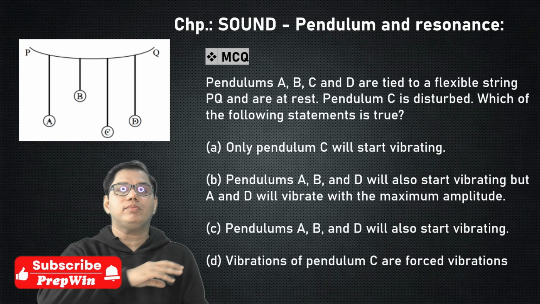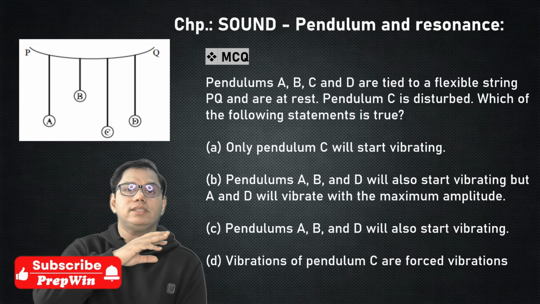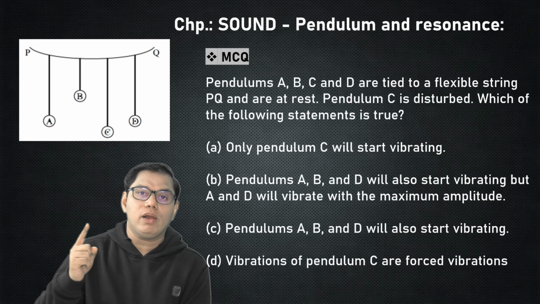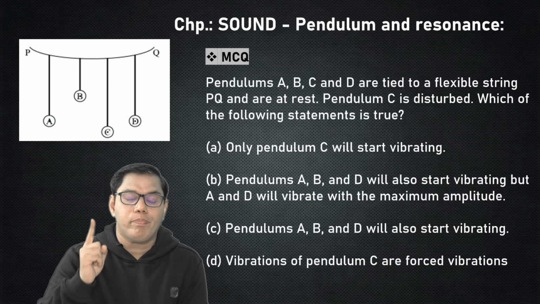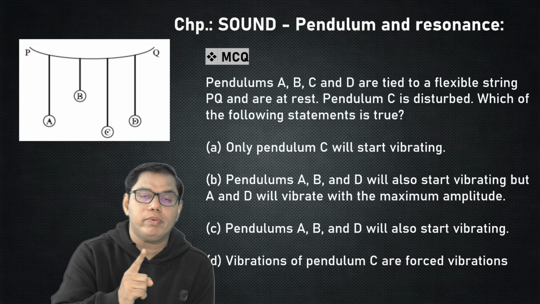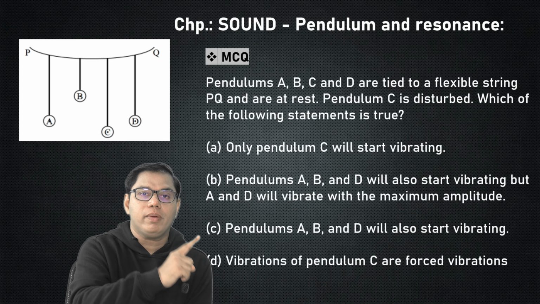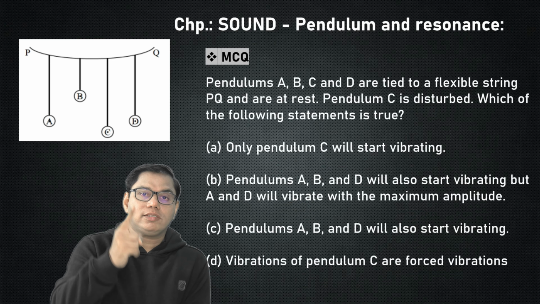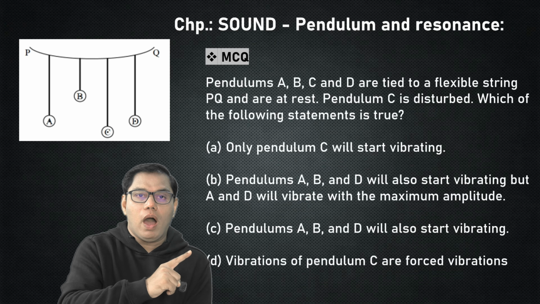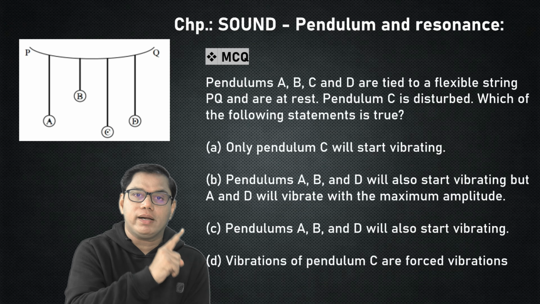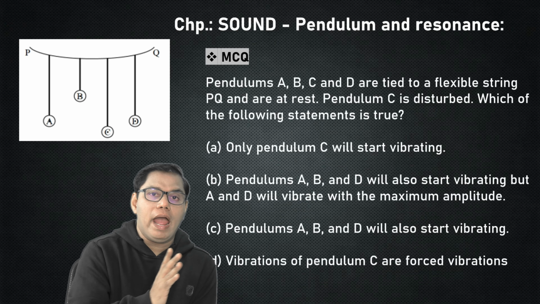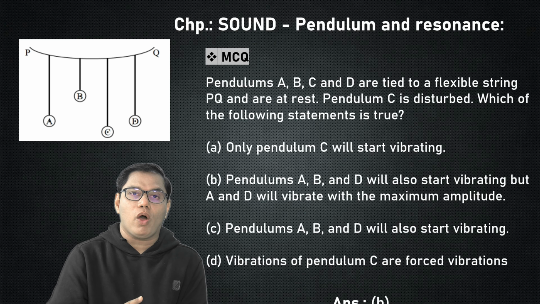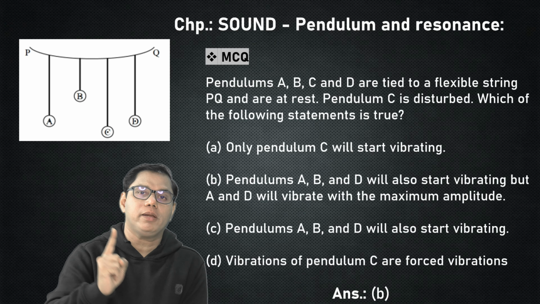What will happen when pendulum C is disturbed? When pendulum C is disturbed, it will show natural vibrations, while the other three pendulums, that is pendulum A, pendulum B and pendulum D, will show forced vibrations. But have a look at the diagram. When we closely look, pendulums A and D have strings of equal length, so the other pendulums will also vibrate, but these two pendulums A and C will vibrate with the maximum amplitude. When you go through all four options, you see that the correct option is option B.